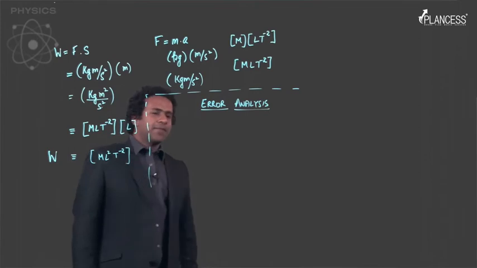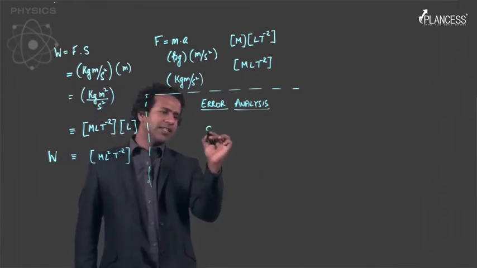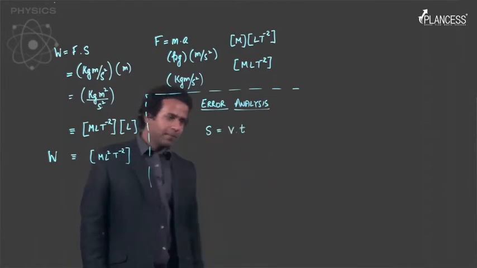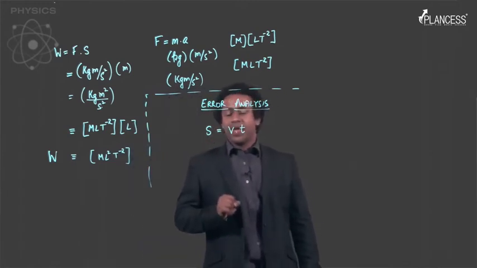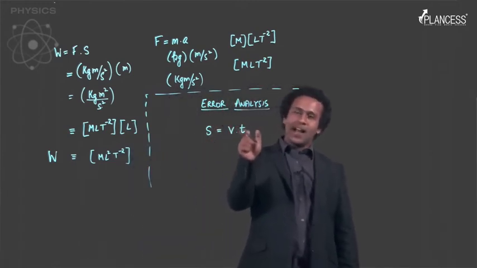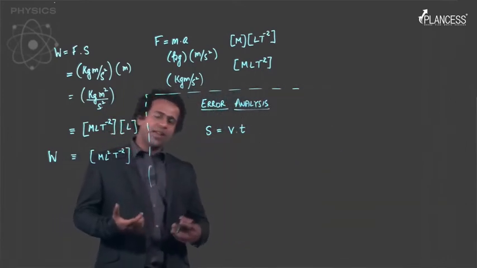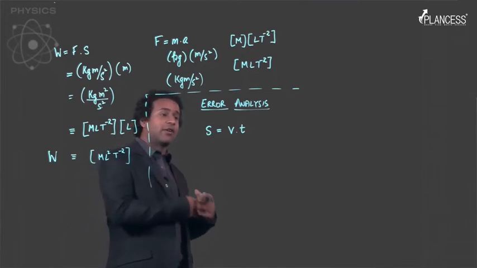So let's say that you have a quantity, let's say distance, which is equal to speed into time, right? So you're trying to measure the distance covered as the product of the speed and time. Now say you know that there is some error in measurement of speed and there is some error in measurement of time.